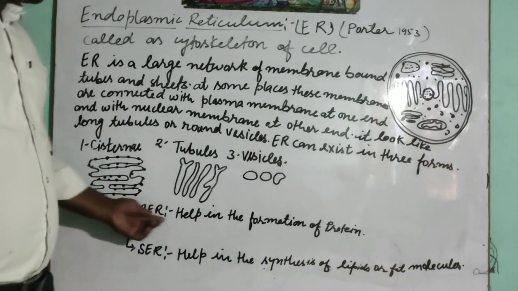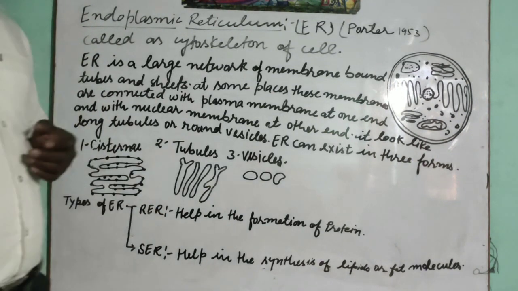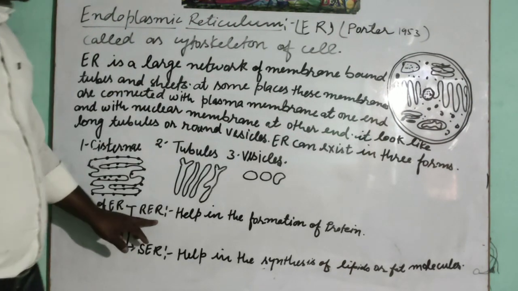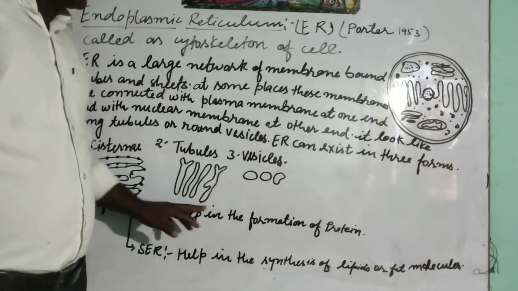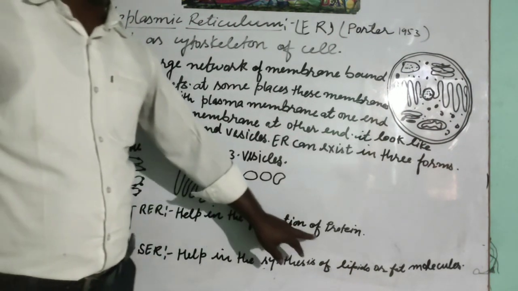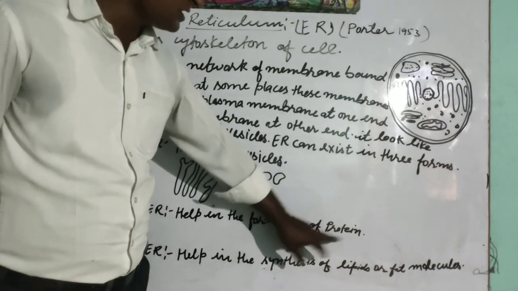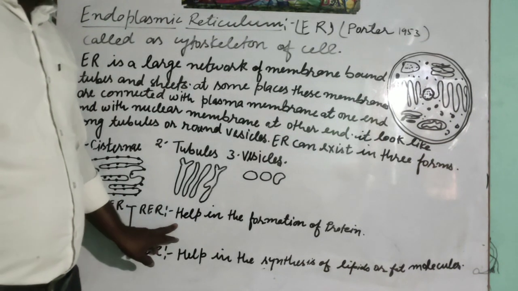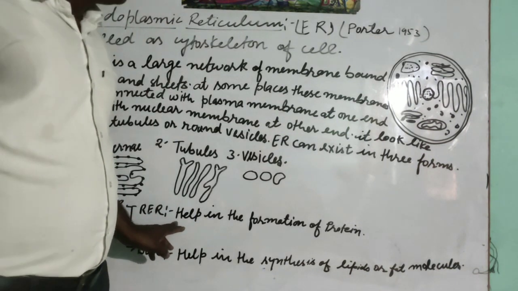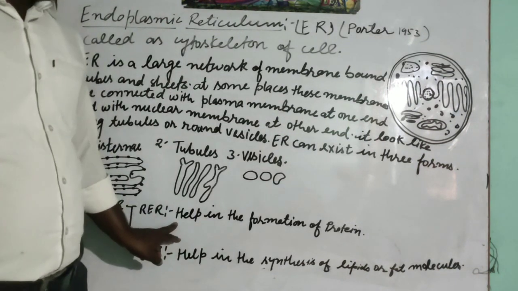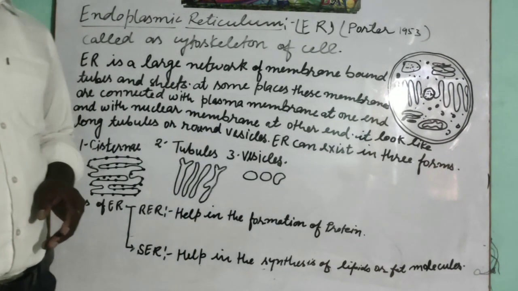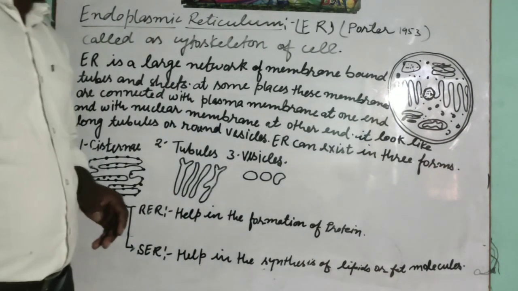We will see the function of RER and SER. Let us see, students, this RER, simply we can say, helps in the synthesis of protein, and that synthesized protein is transported via the endoplasmic reticulum and other cell organelles like Golgi body to different parts of the cell or different cell organelles where there is necessity of protein.